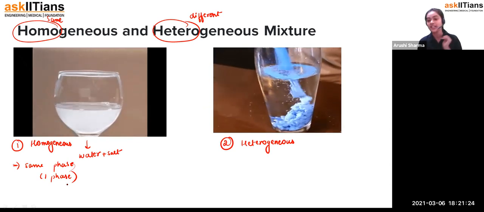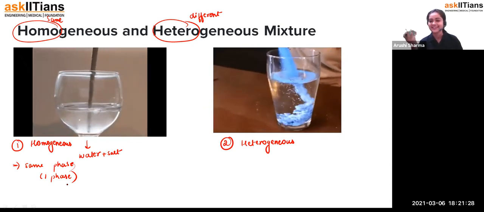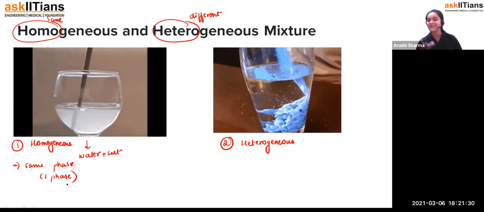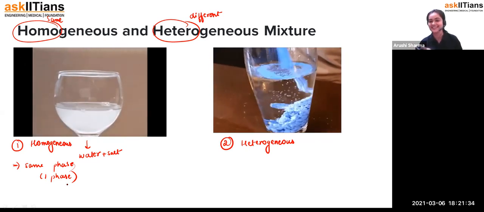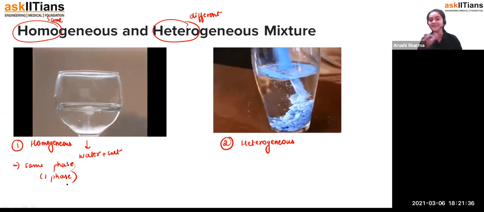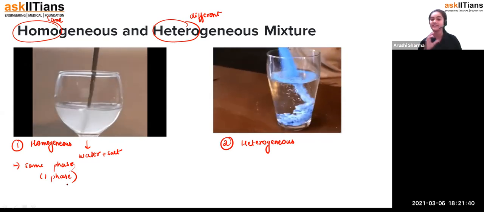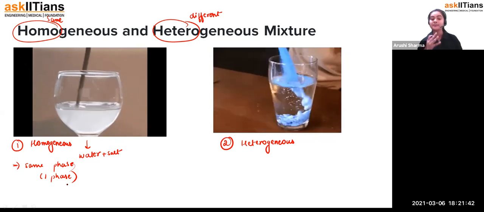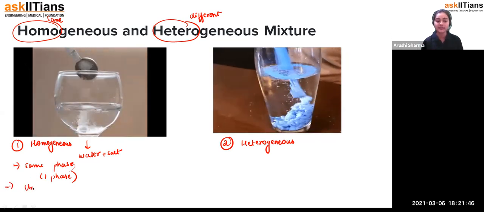Now coming to the heterogeneous mixture. Obviously, students, now we are very smart. We know that when we study homogeneous and heterogeneous, hetero is going to be the vice versa of homogeneous. So from that we can have some idea that homogeneous mixtures are those mixtures which have the same phase, and you can see that the particles are arranged in a uniform manner. So that's how you get uniformity here.